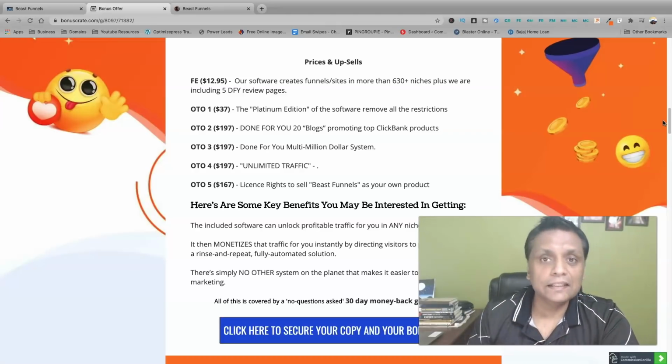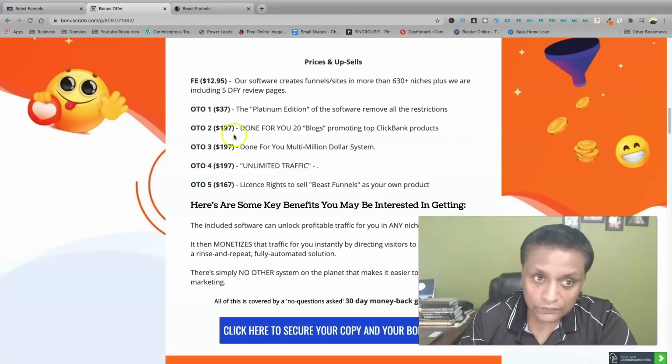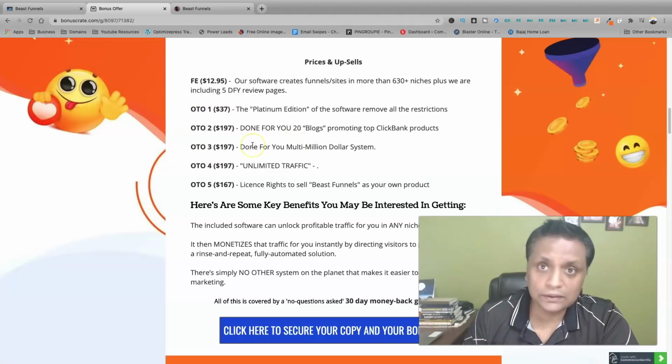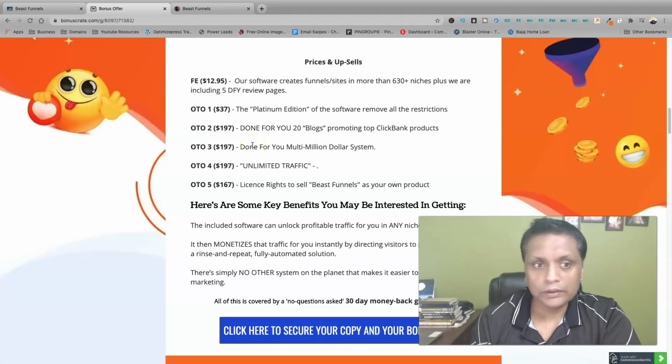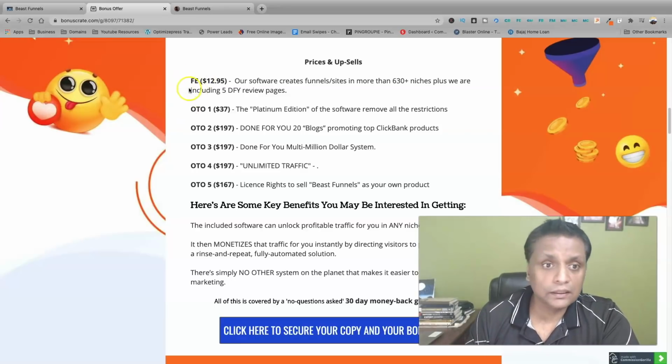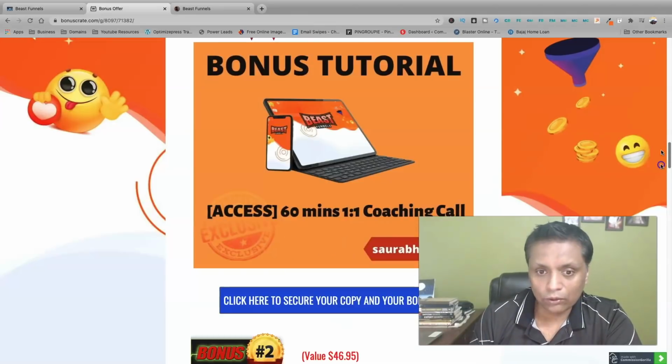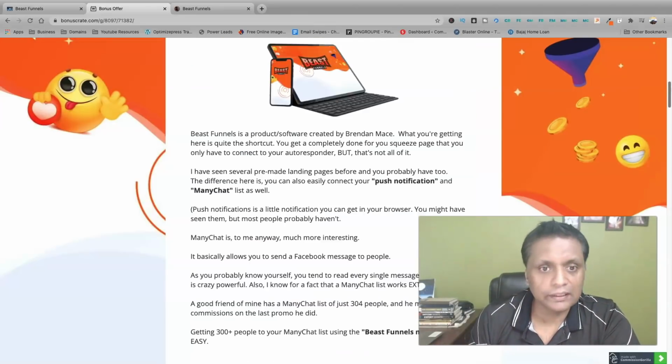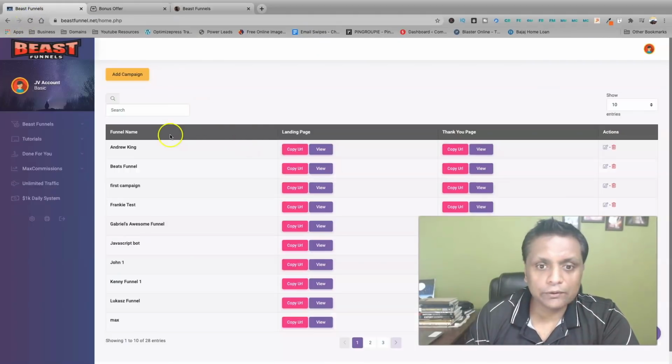So this is the entire funnel, and these OTOs are optional. It's up to you. If you want to go with the OTOs, feel free to go with them. Otherwise, the front end, which is going to cost you $12, is good enough, and you're going to get all my bonuses with the front end. So now let me take you inside the members area.